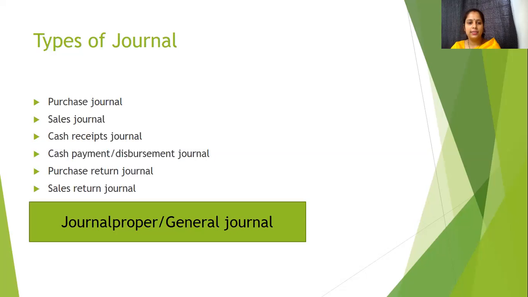So in the sales return journal, you have to record all the goods which have been returned; though you have sold them, you got them back. And the journal proper, or general journal, is the journal which records all transactions. There is no separation, it encompasses all economic transactions, and it records all debits and credits of the accounting activity which is happening every day.